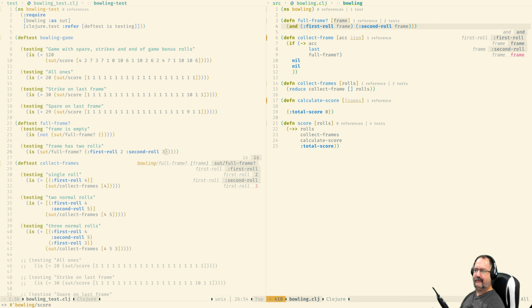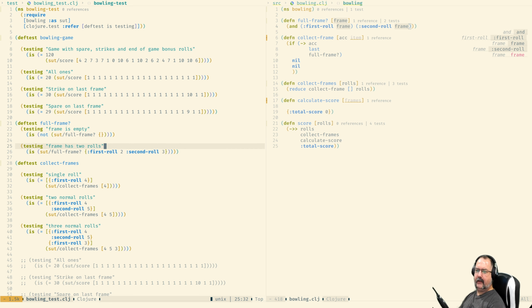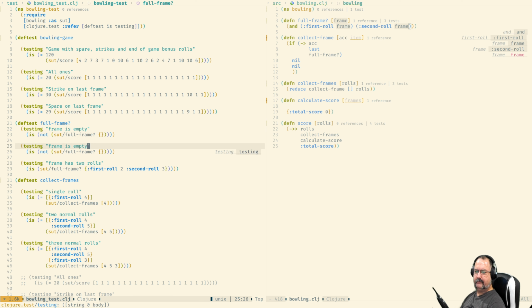Me and my fat fingers. Okay, that's over there. That's gonna run this test again. I need to reload the test. Okay, both of them are running. Just to confirm, frame.